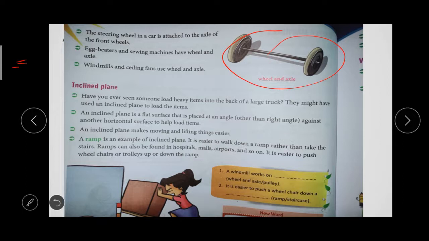It helps make it easier to walk instead of using stairs. So a ramp will help us to walk, and it is found in some hospitals, malls, airports. It is easier to push a wheelchair or trolley. So this is also a simple machine we use in our day to day life. If the person wants to lift anything into a large truck, they use this inclined plane to move the things, or if they want to move things down, they can move them down using the inclined plane.